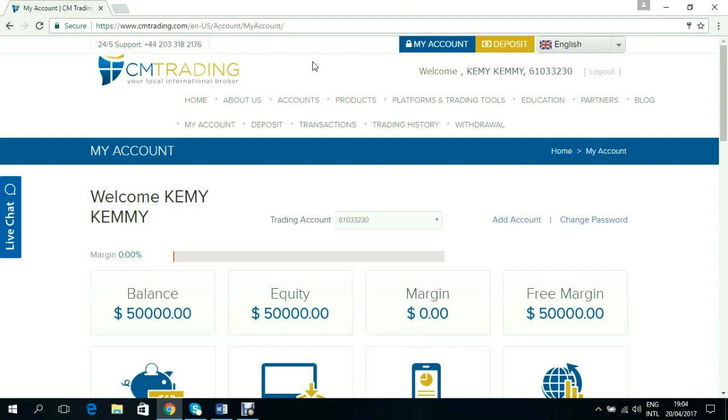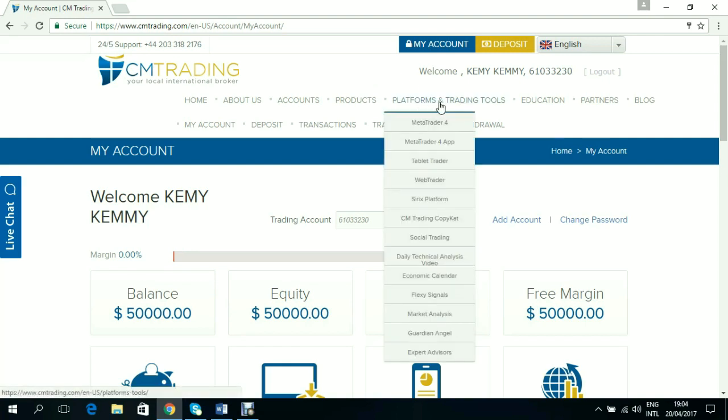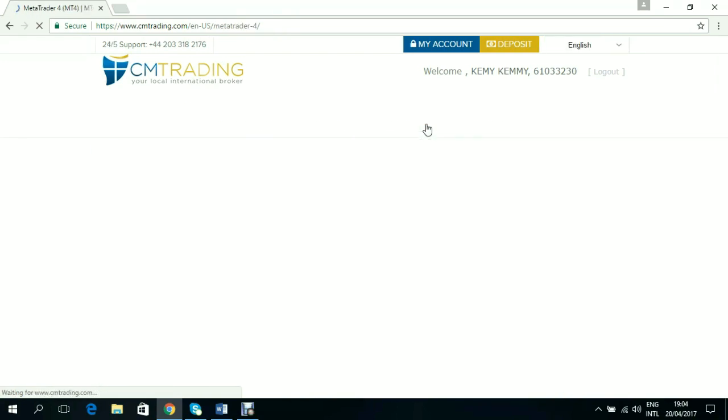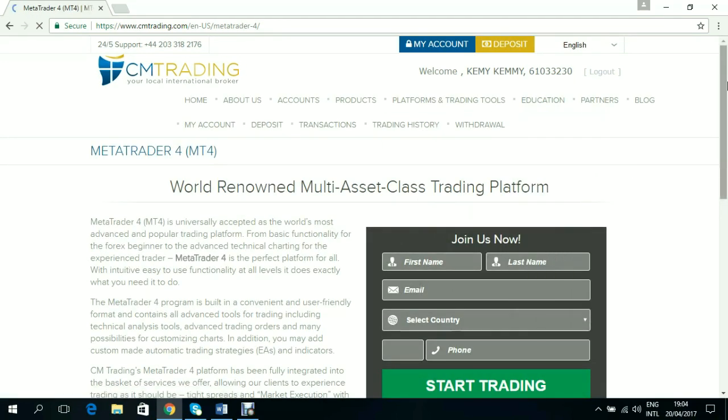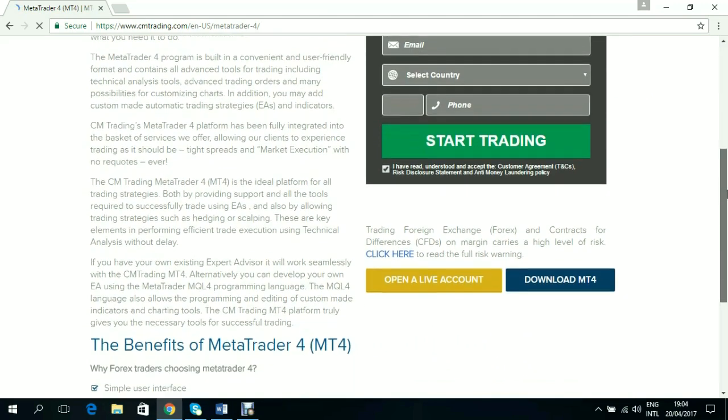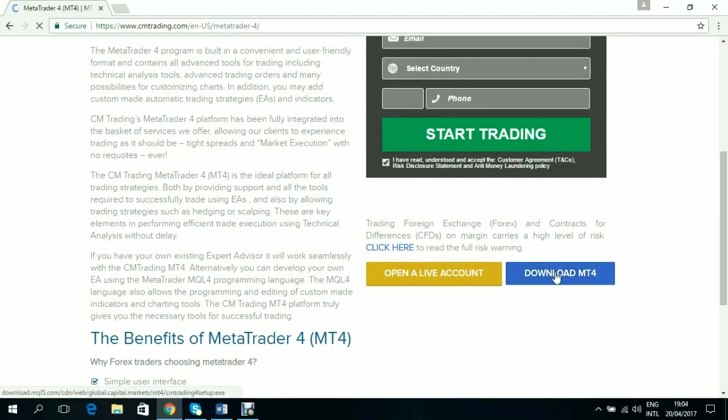On CM Trading, we just have to go to platforms and trading tools. So here you can see we have MetaTrader 4. Let's click on it. Alright, so let's scroll down and here we are. Download MT4.